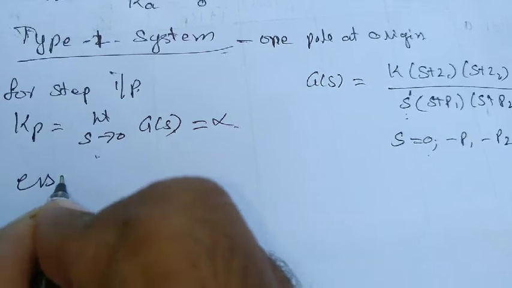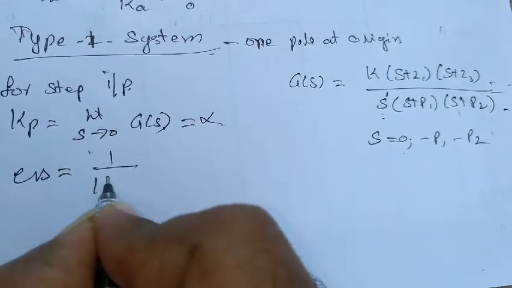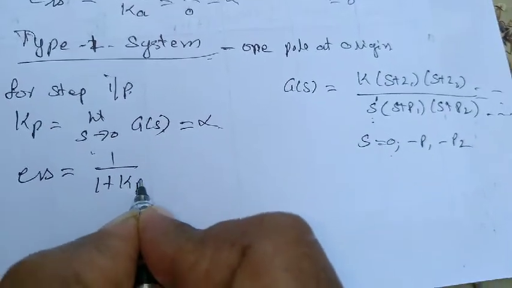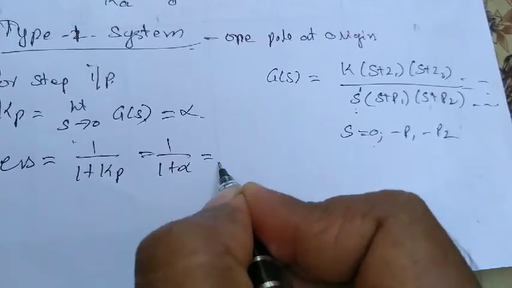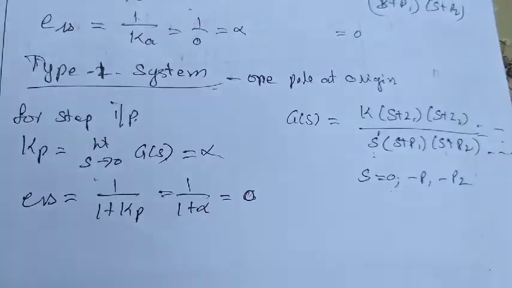Now ESS, what is ESS? ESS is given by 1 divided by 1 plus Kp. So 1 by 1 plus infinity, 1 by infinity is nothing but 0.